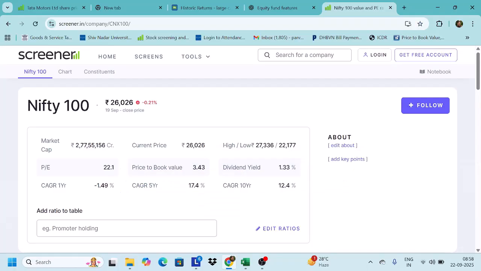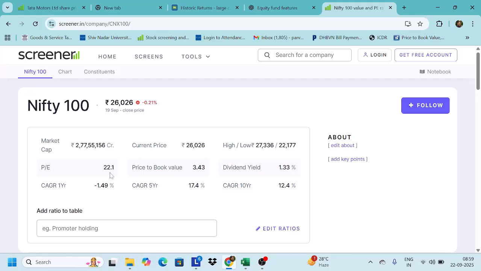Okay, so Nifty 100 would be these companies whose total market capitalization is given here, which is 2 crore 77 lakh 50,000. Currently the index is at 26,000, and the P/E ratio of the top 100 companies in India on an average is 22.1. Then the price to book ratio is 3.43, which means all the companies in India on an average trade at a price to book ratio of 3.43. Historically this has been hovering around 3.4 to 3.5, so we say the Nifty is fairly valued. But suppose it goes tomorrow to 4, then we say the Nifty 100 large cap funds are overvalued.